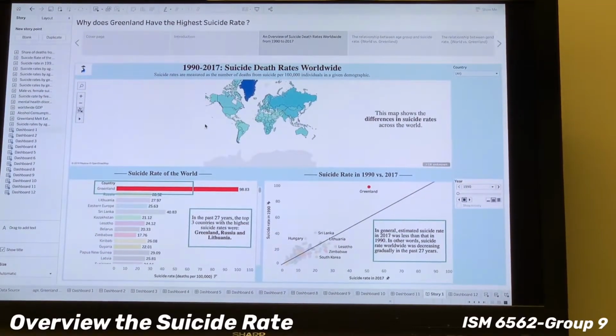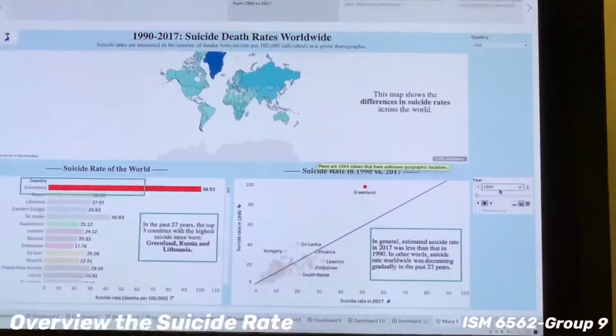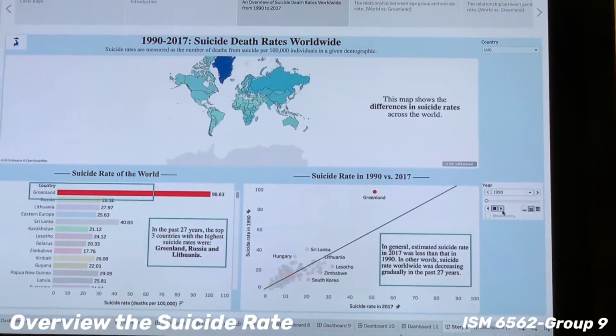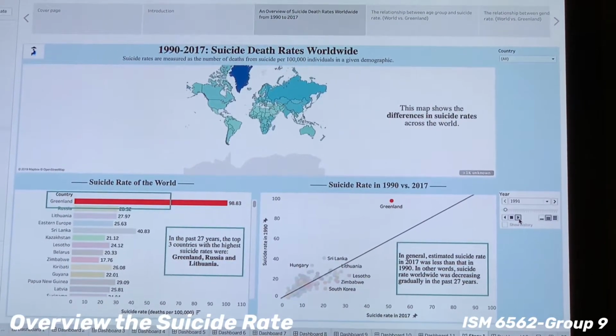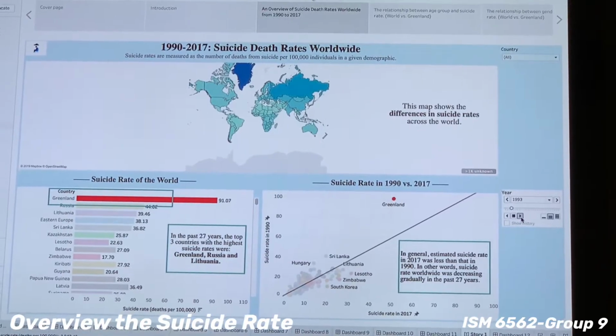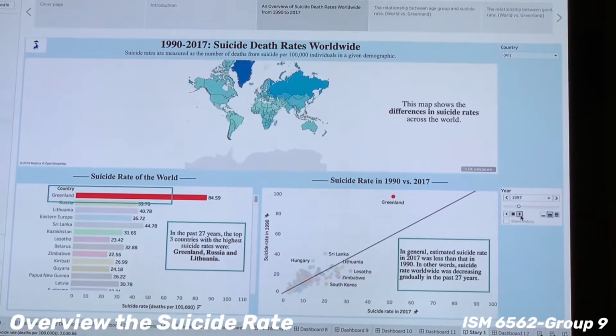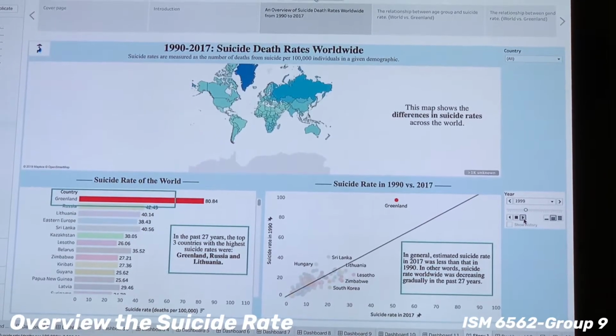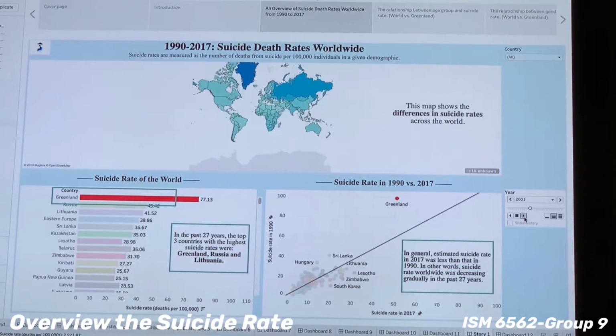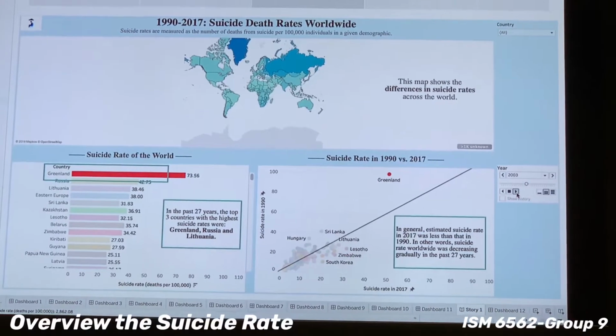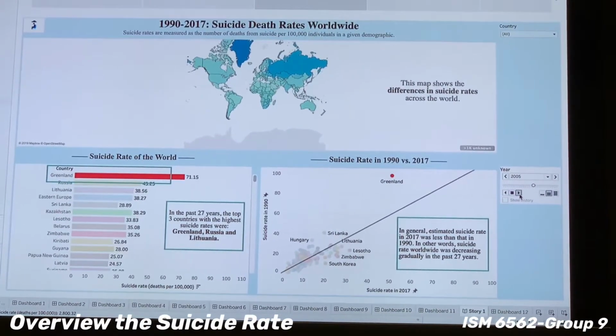You may say that it's because it's the year 1990, but when we play the year animation, you can see that no matter what year it is, Greenland always has the darkest color. So we conclude that Greenland has an extremely high suicide rate over the years.